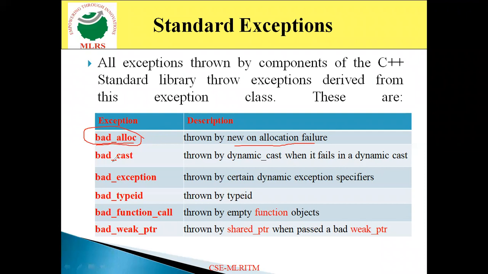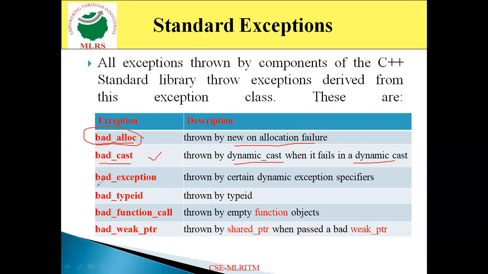And similarly, there is one more exception named bad_cast. This is thrown by the dynamic_cast class whenever it fails in a dynamic cast. That indicates it fails in converting from one data type to another data type dynamically. Then this exception bad_cast is going to be thrown.